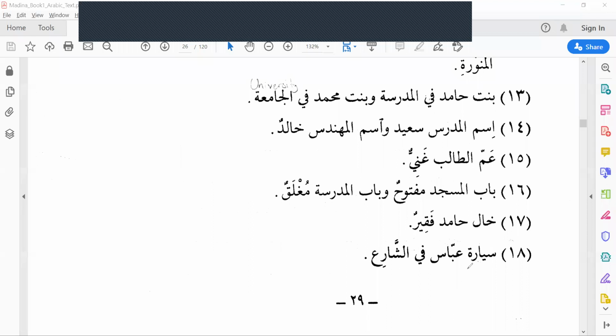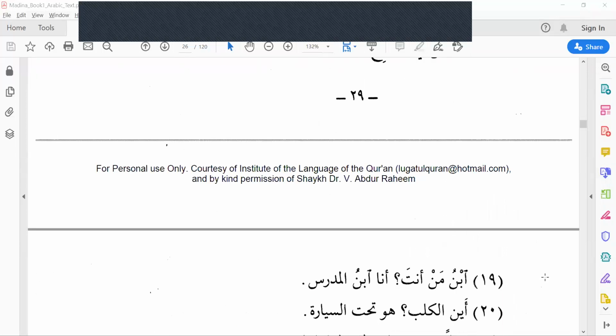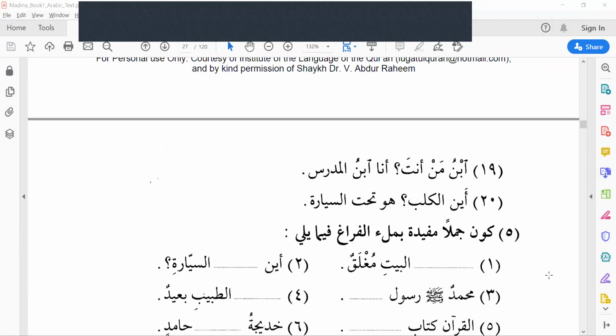And the last one in this page, Sayyaratu Abbasin fi shari'i. Sayyaratu, car. Abbas car is in the shari', means street. Shari' means street. Sayyaratu Abbasin fi shari'i. Let's see how many more. Just two only.